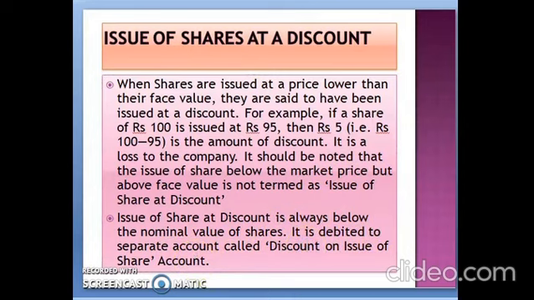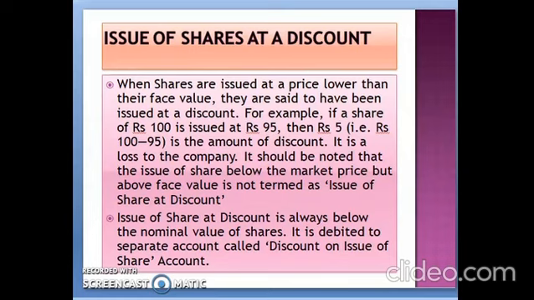Like securities premium, if we are collecting an extra premium over the value of shares, in the same way we transfer that extra premium amount into securities premium account.